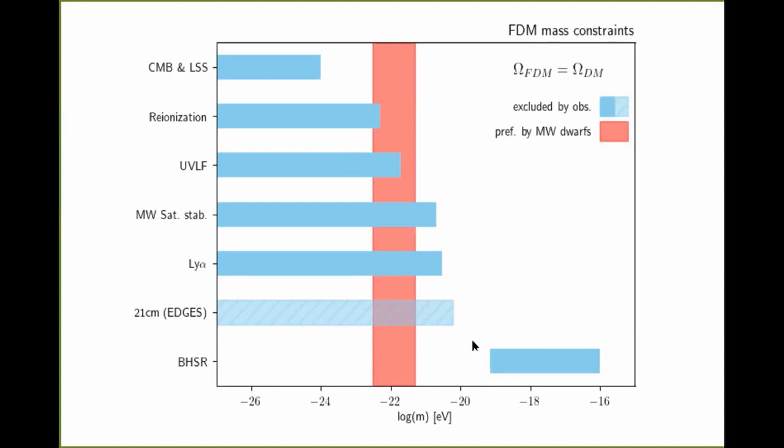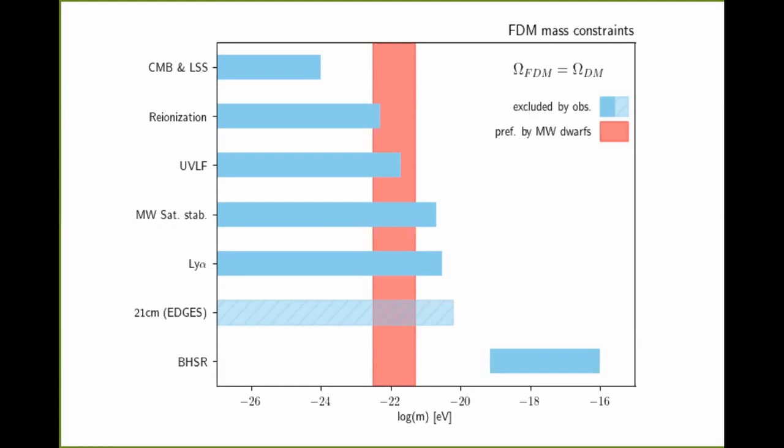This all here is for pure fuzzy dark matter, so that the fuzzy dark matter is all the dark matter in the universe. So obviously these constraints here would be alleviated if fuzzy dark matter is only a fraction of the full dark matter in the universe. So that gives us another motivation for investigating the mixed case to basically open the parameter space slightly wider.